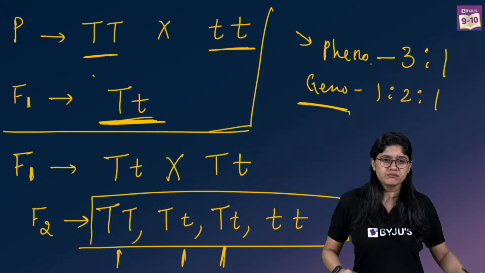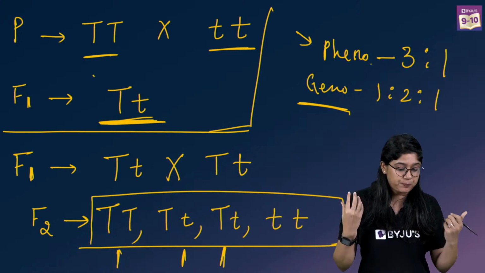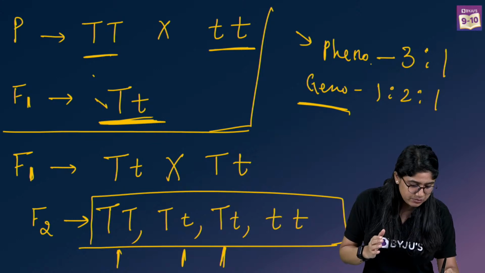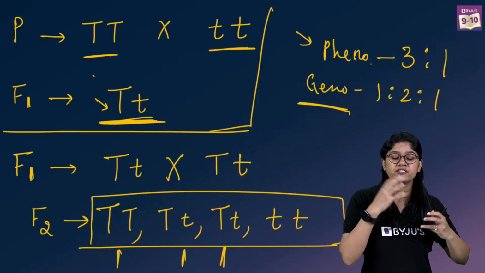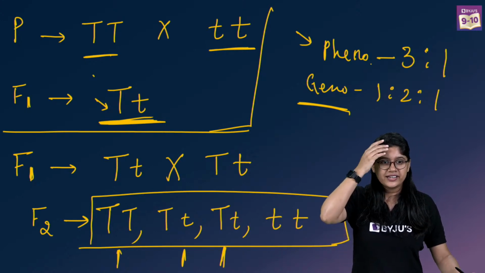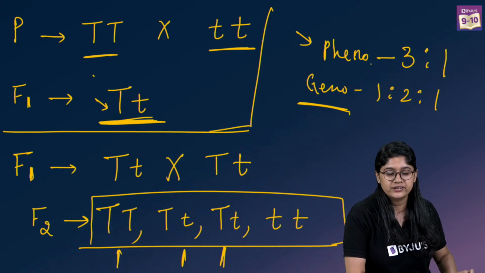Very good. Selfing means if we are reproducing or if you're taking the same type, and we are multiplying it with the same thing. Selfing. Clear? Okay. Very good.